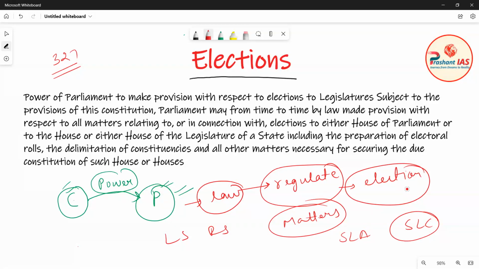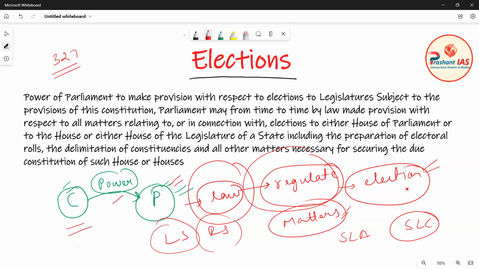So Parliament by making a law can regulate the elections and all the matters related to elections.